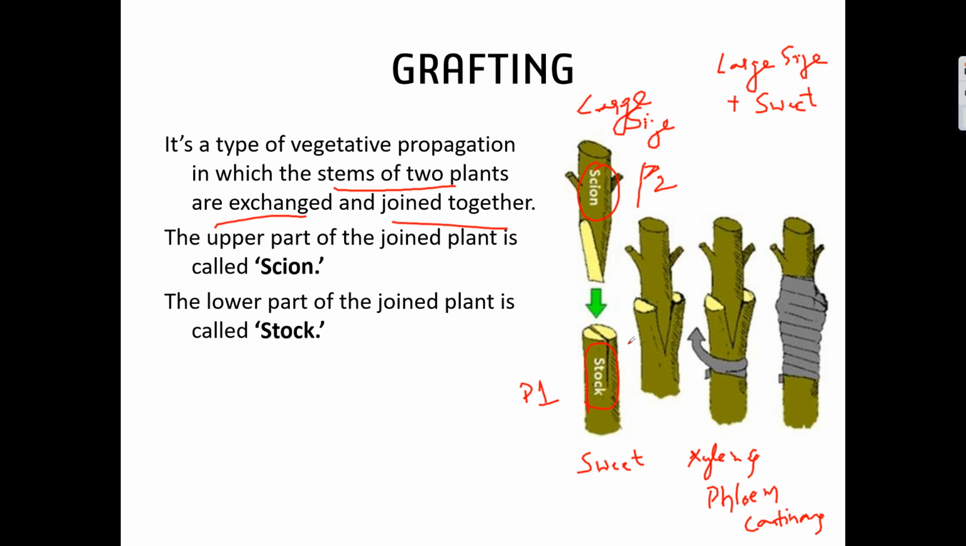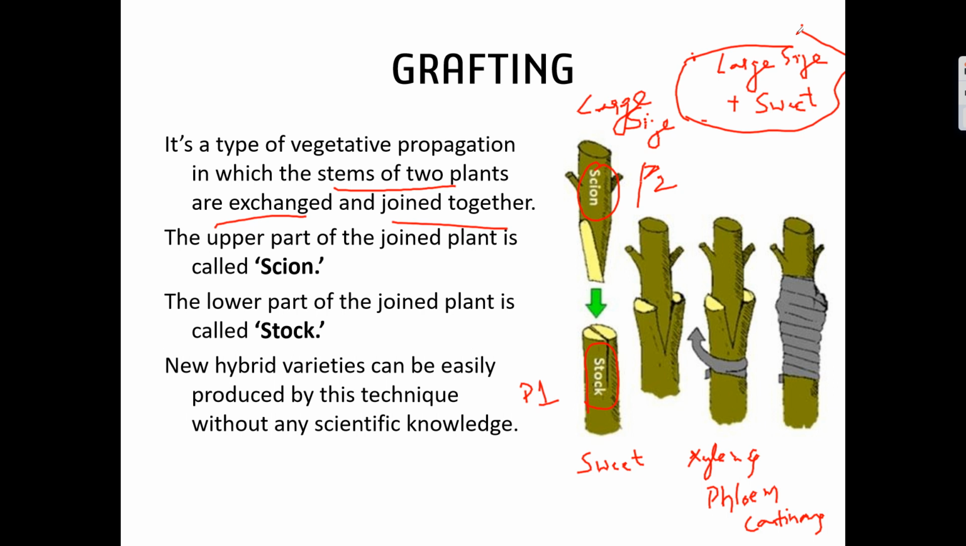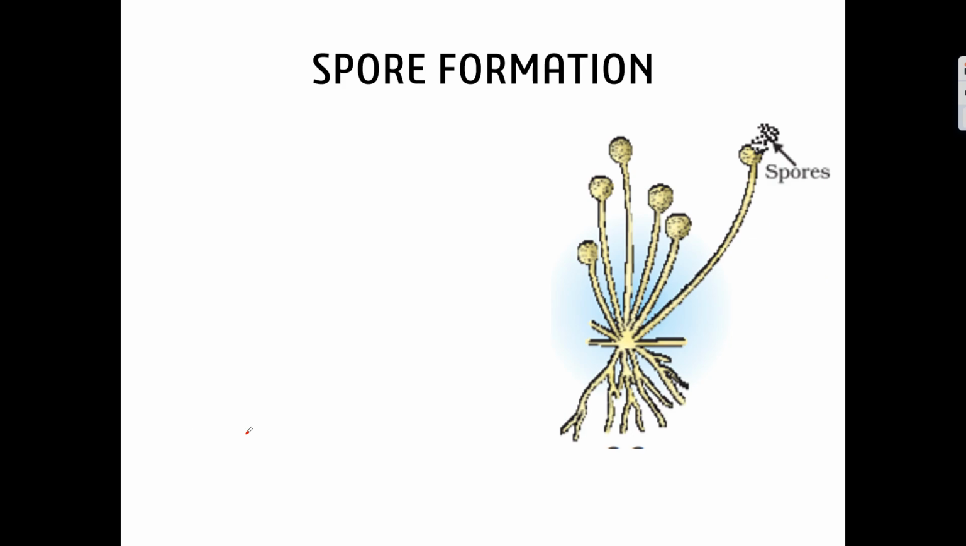The plants which are generated in this way, and the mangoes of this plant, will have both the characters, that is large size and sweet. So this way, without any scientific knowledge, new hybrid varieties can be developed. Okay. If you write any entrance exam, they may ask which type of asexual mode of reproduction is employed for producing new varieties. That is grafting.